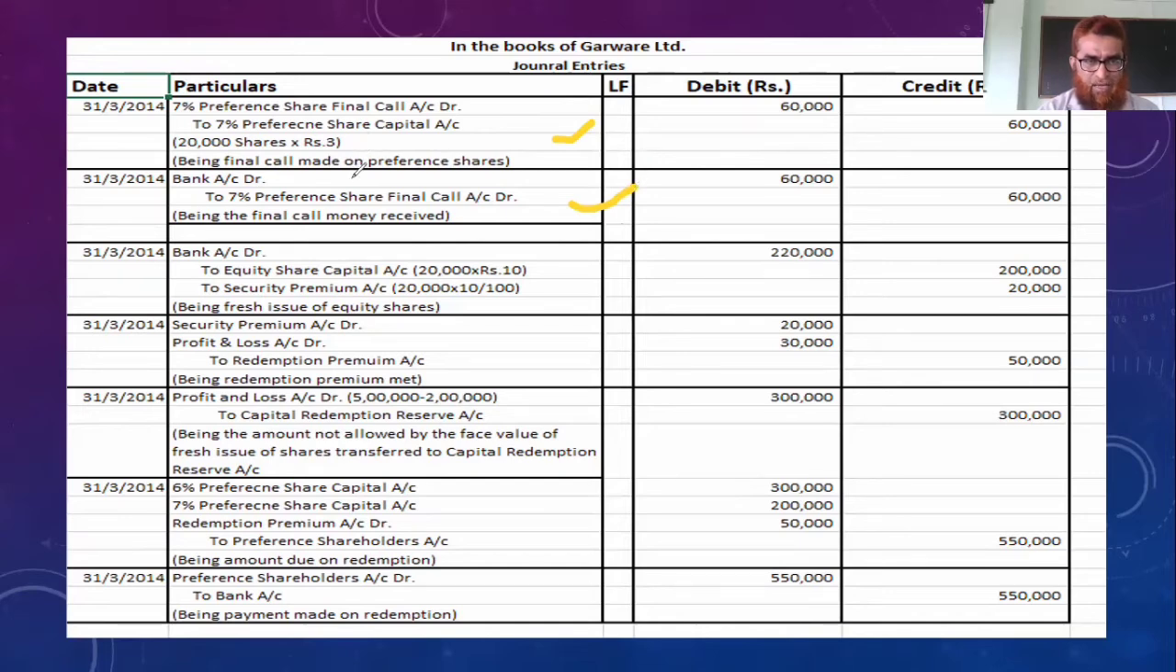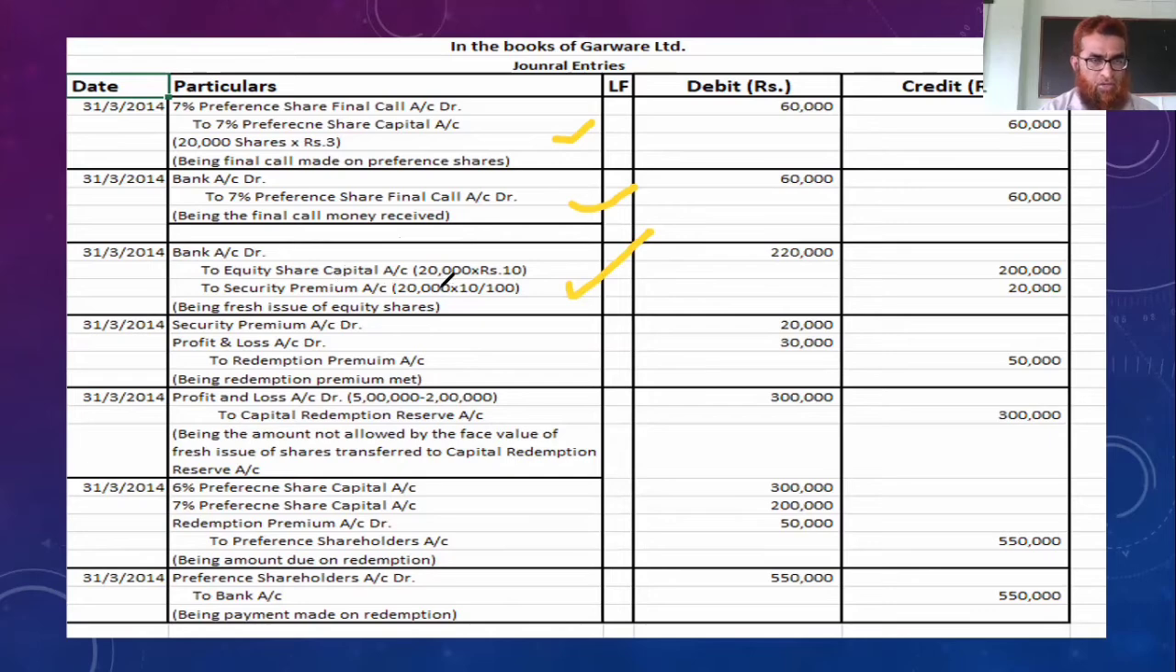Second journal entry, bank account debtor to equity share, preference share final call account, 60,000. Third journal entry is for fresh issue of equity shares. We have already explained here, fresh issue of equity shares, bank account debtor to equity share capital account debtor